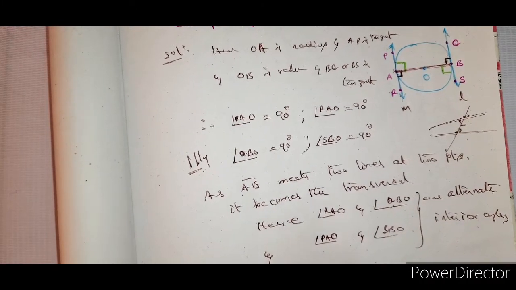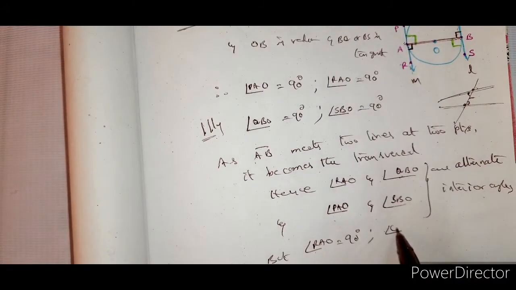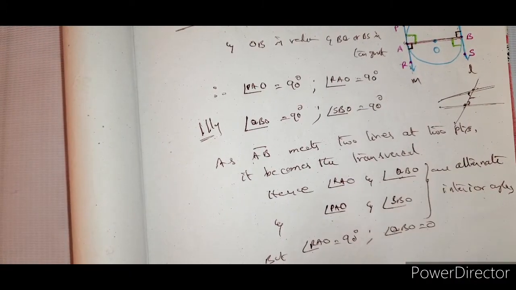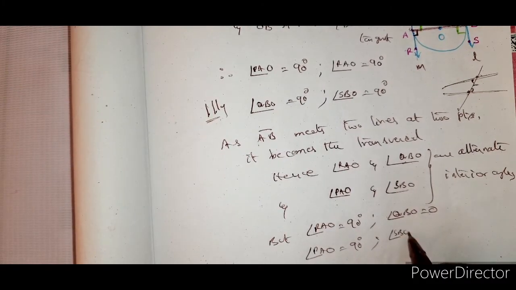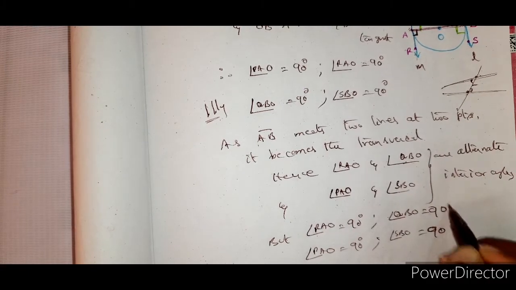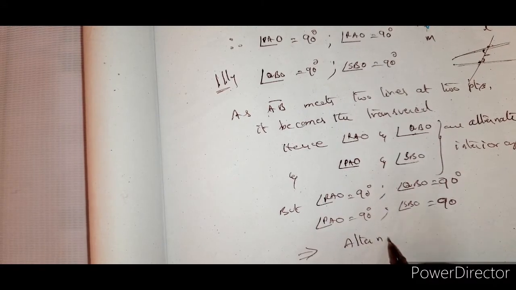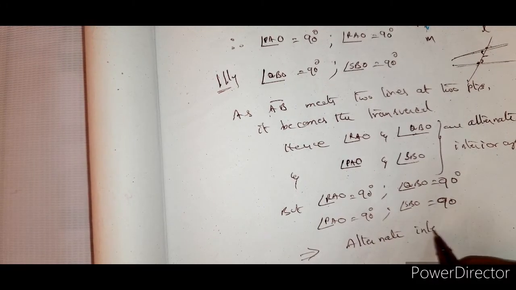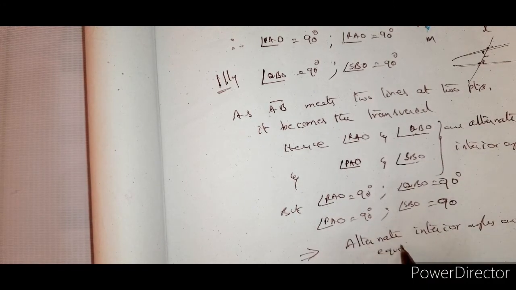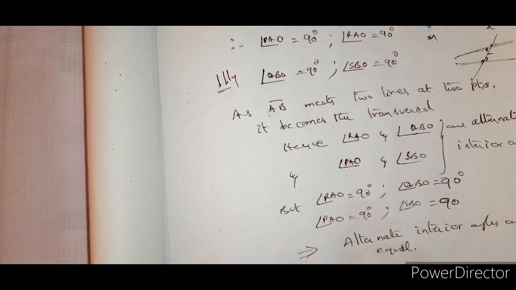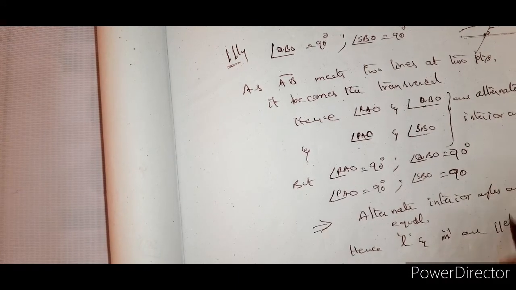But angle RAO is equal to 90 degrees, angle QBO is equal to 90 degrees, angle PAO is equal to 90 degrees and angle SBO is equal to 90 degrees. So that implies alternate interior angles are equal. Hence, L and M are parallel.